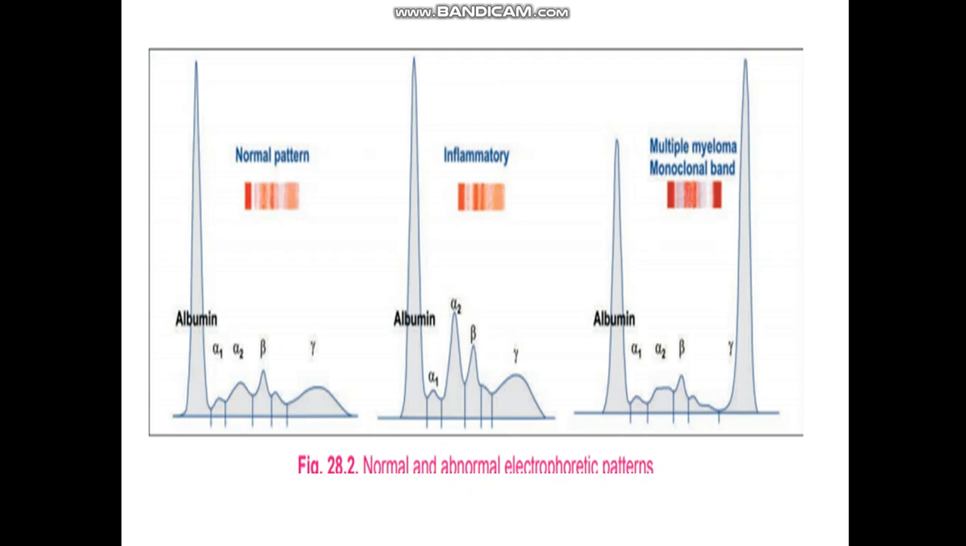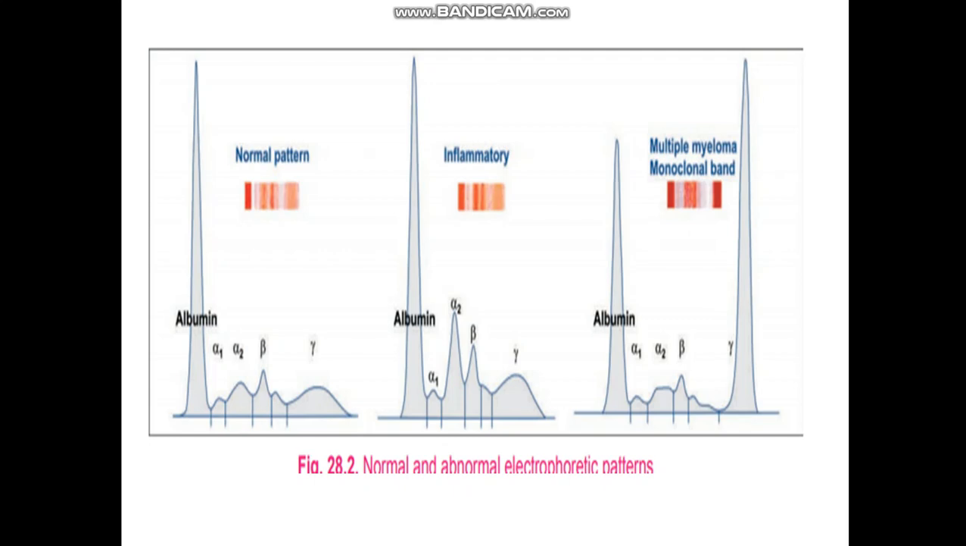In agar gel electrophoresis, the normal serum protein is separated into 5 bands. Their relative concentrations are albumin 55 to 65%, alpha 1 globulin 2 to 4%, alpha 2 globulin 6 to 12%, beta globulin 8 to 12%, gamma globulin 12 to 22%.